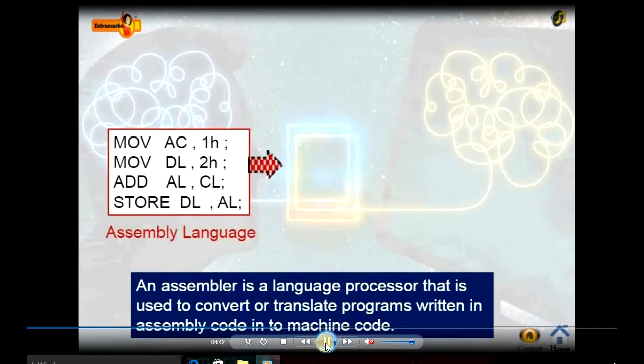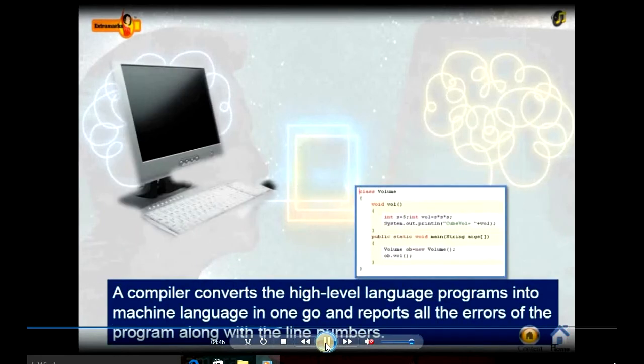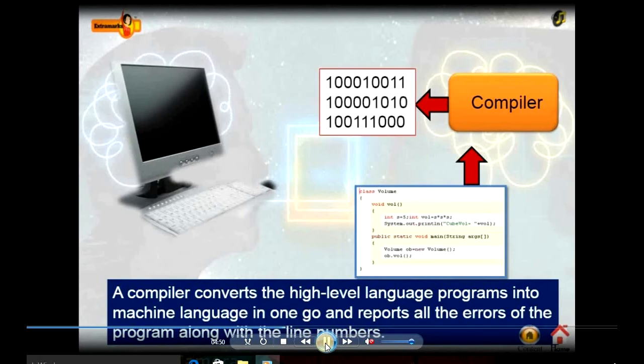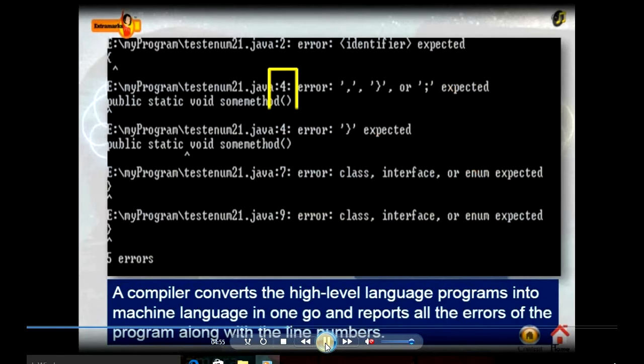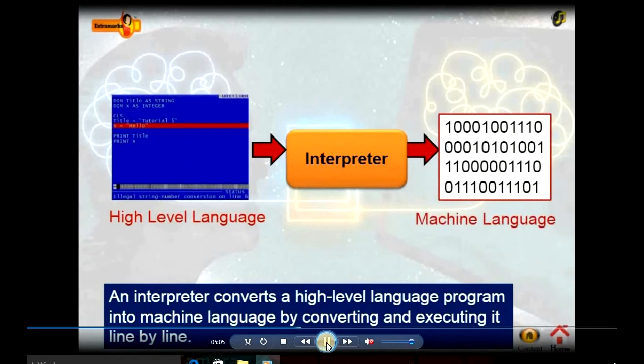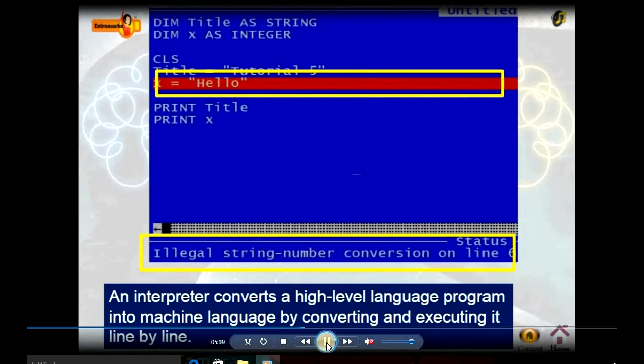An assembler is a language processor that is used to convert and translate programs written in assembly language. A compiler converts the high level language program into machine language in one go and reports all the errors of a program along with the line numbers. An interpreter converts a high level language program into machine language by converting and executing it line by line.